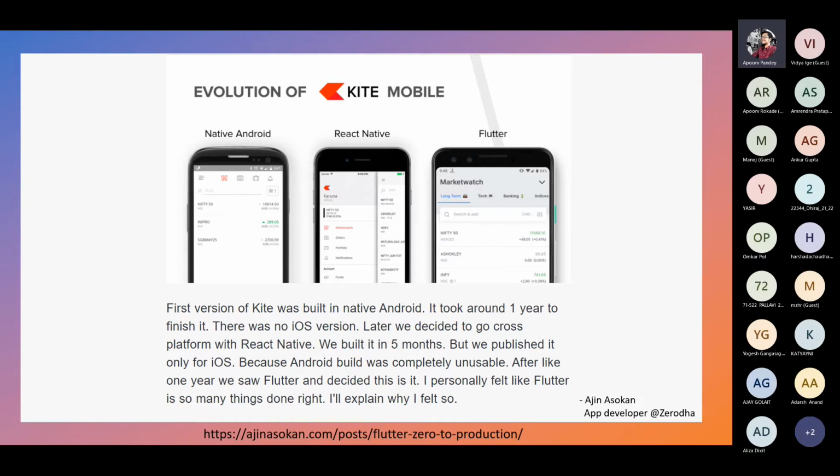Yeah. So later they decided to go cross-platform with React Native.